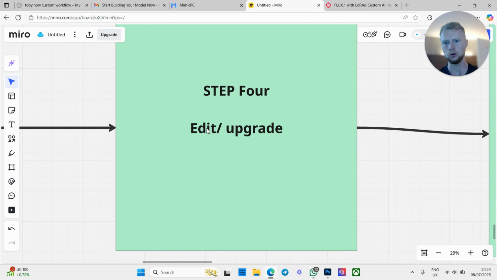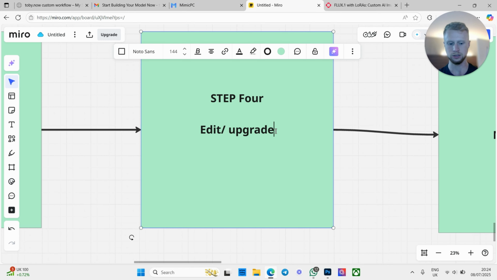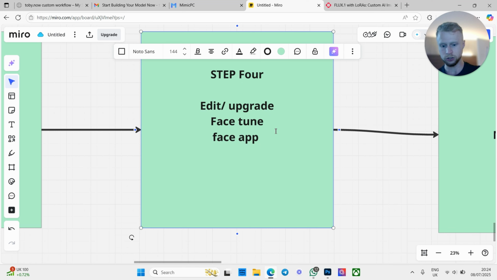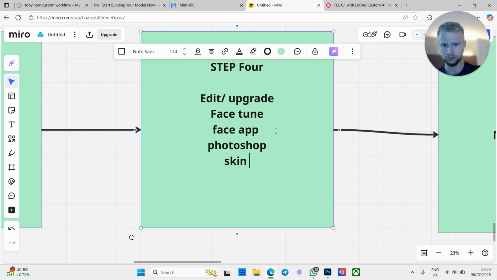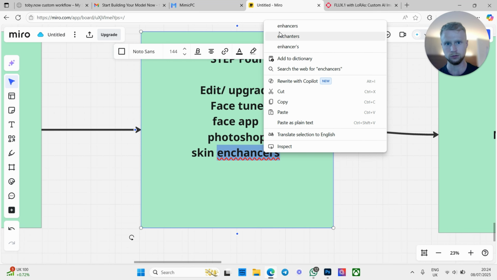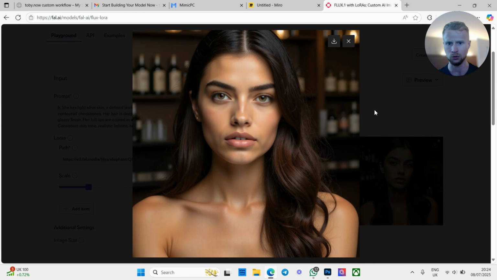Now this is why we want to edit or upgrade. I'm not going to show you how to do that in this episode, mainly because that's going to take ages. But you can edit with Facetune, FaceApp, Photoshop, skin enhancers, or even comfy workflows that are going to make your images better, because the images here aren't the highest quality.